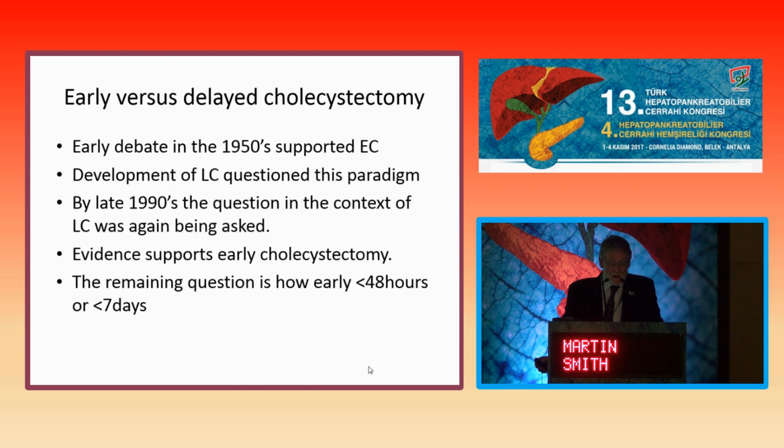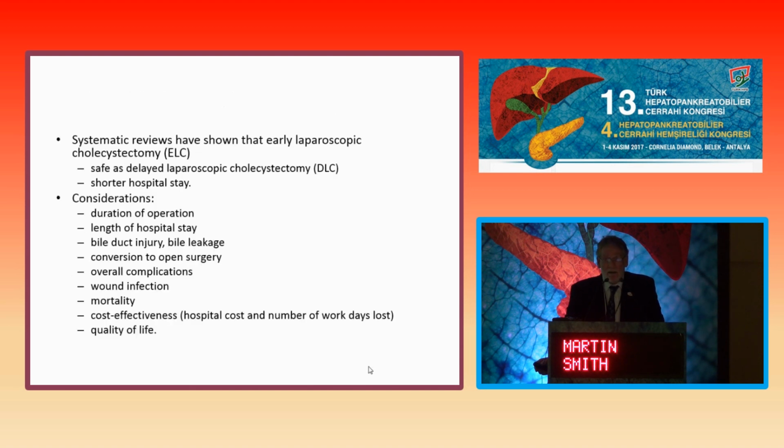And I think that today, the majority of the evidence supports early cholecystectomy, and I want to look at some of that evidence. But what's not clear to me is certainly what early means. And we heard that as a discussion around the repair of bile duct injuries. What does early mean when it comes to cholecystectomy in the acute cholecystitis setting?